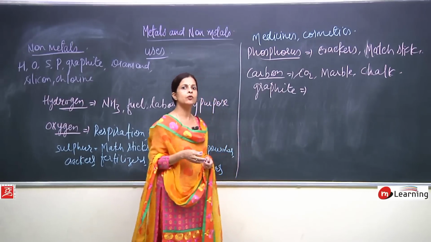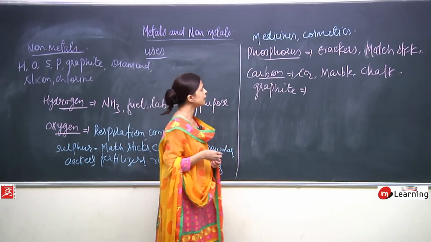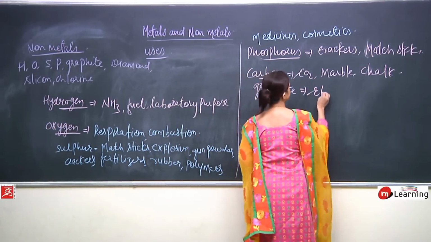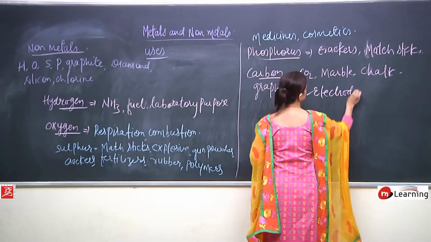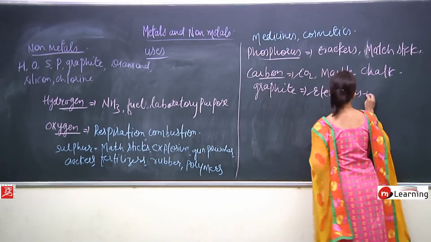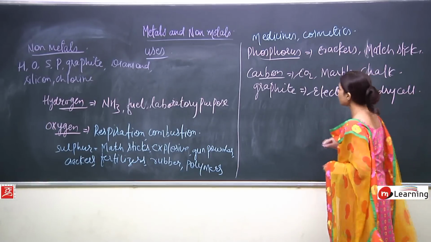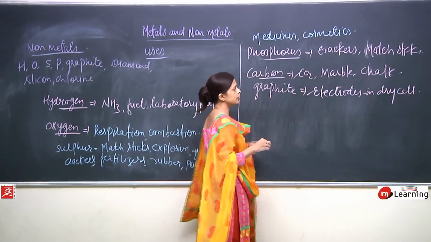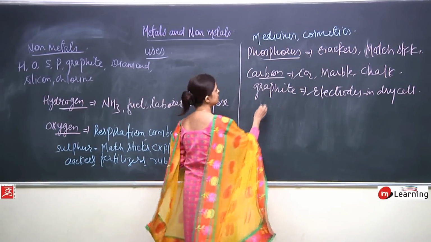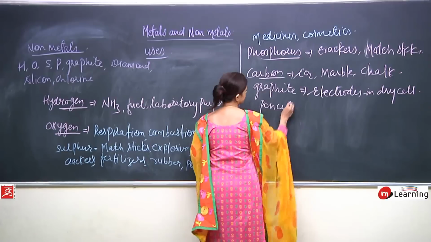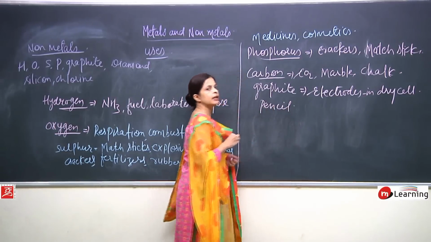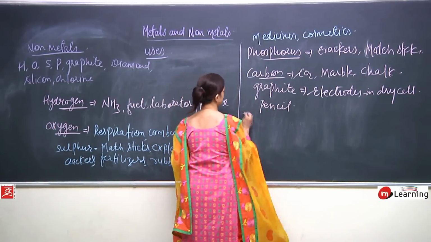Graphite, as we all know, we have studied, it is a very good conductor. So, it is used in making electrodes in dry cell. Okay. Then graphite is also used in making pencil lead. Okay. Now, the second part is diamond.